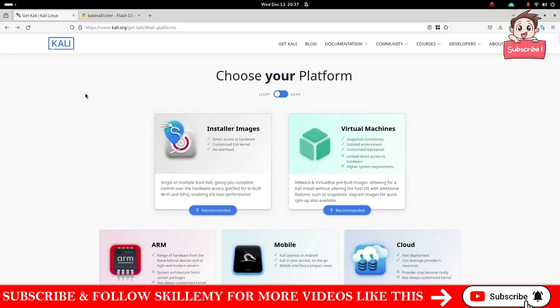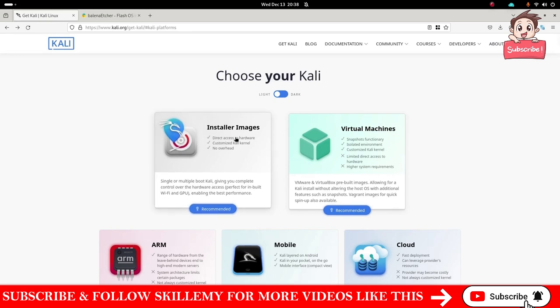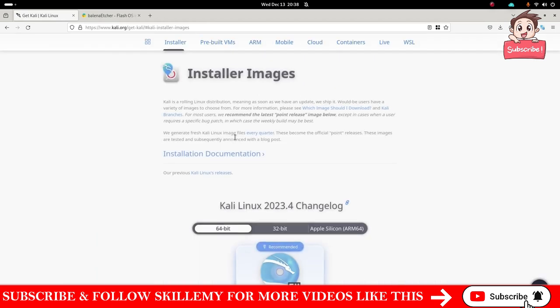So that's the normal way to install Kali Linux. You see direct access to hardware because you install it on a USB stick, you put the setup on the USB in the method I showed you in this video, and then you install it to a computer. So there is not any trickery or any magic going on, it's just running on a computer.